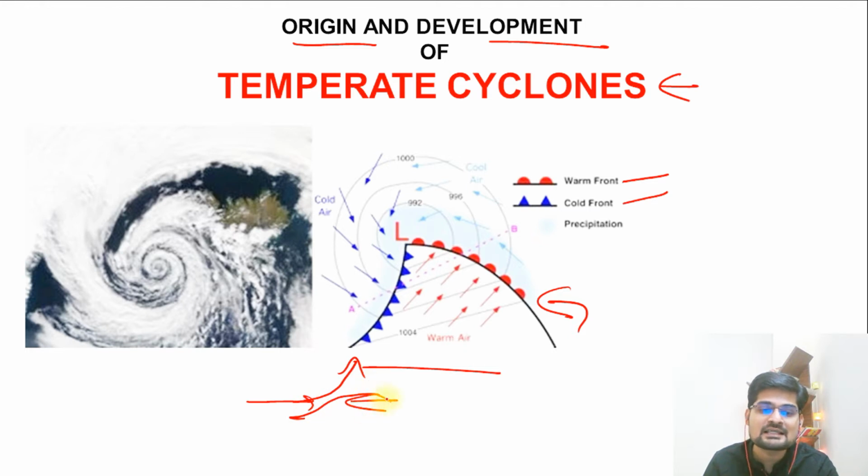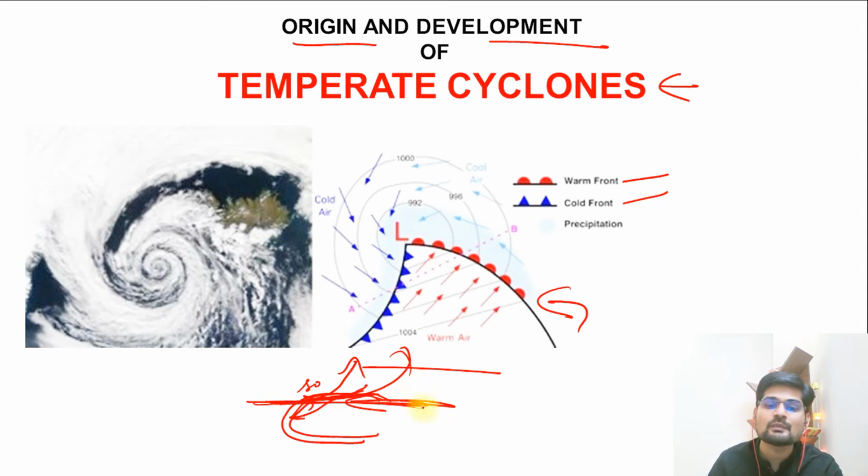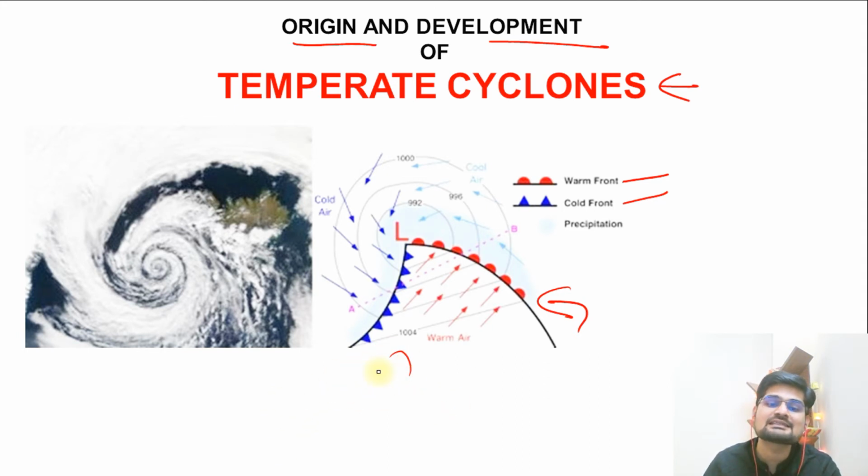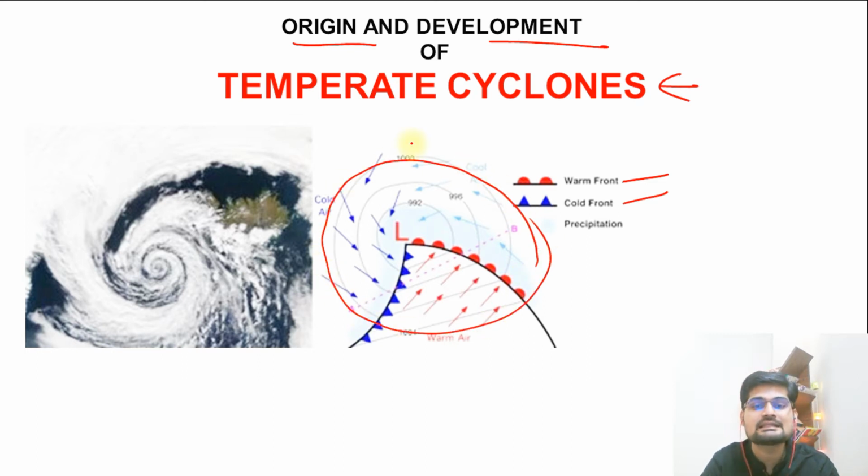But in some places, warm air is very slow and cold air is very fast, so it overtakes. In some cases, warm air is fast, so it quickly goes up, and then there is a layer creation here. So many types of mechanisms exist in the warm and cold mixing that lead to cloud formation and wave formation for a longer period of time. And this is what we say is wave cyclone or temperate cyclone formation in this particular belt.